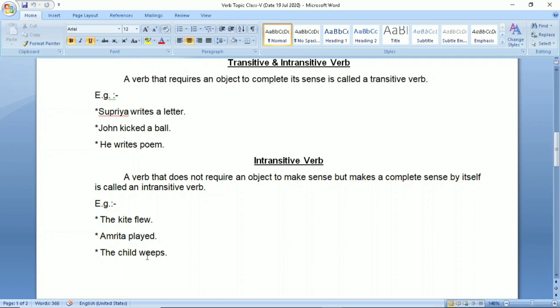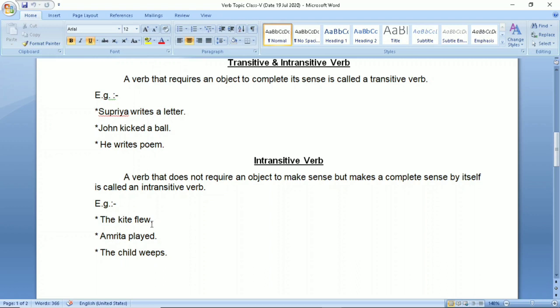Weeps is an intransitive verb and it does not require any object. You can take one more way to understand intransitive verbs. As I told you, in a transitive verb you ask the question what. Supriya writes what? The answer is given by the object, that is a letter. John kicked, the answer is given by a ball. He writes what? Poem. The answer is given by poem.